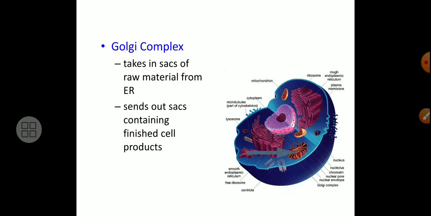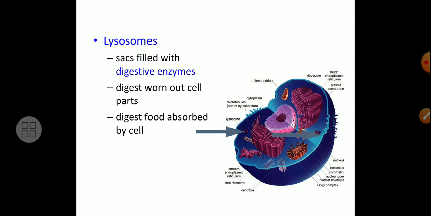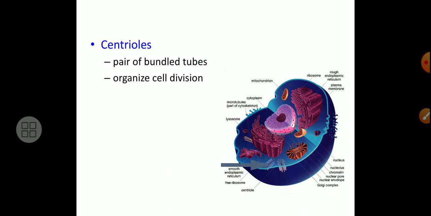Golgi complex takes sacs of raw material from the endoplasm and sends out the sacs containing the finished cell products. Lysosomes are there, sacs filled with the digestive enzymes. These lysosomes digest the worn out cell parts, digest the food absorbed by the cell. Centriole, sphere of bundled tubes, that we have.